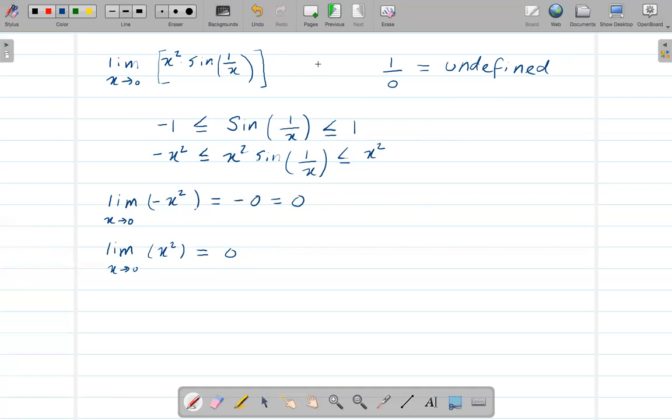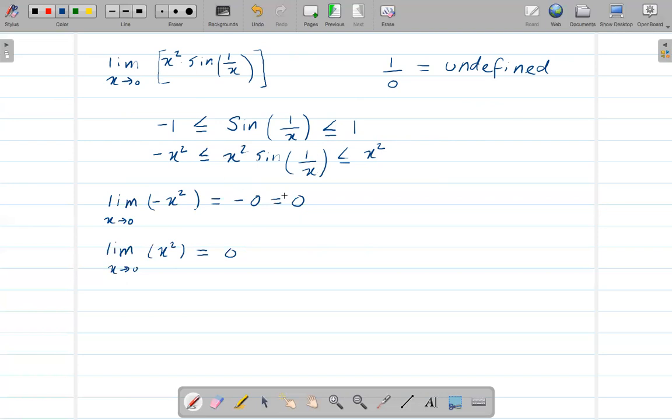That's why I said if your work is not correct, even though you get the right answer, you are still wrong. Okay, now after this, the limit of this is 0, and the limit of this is 0.